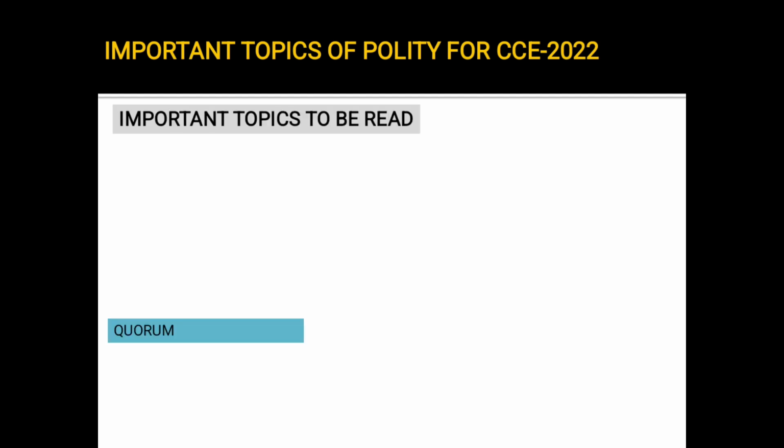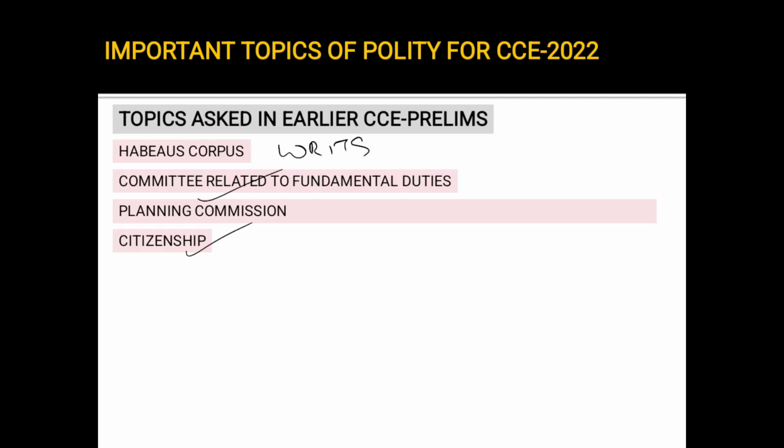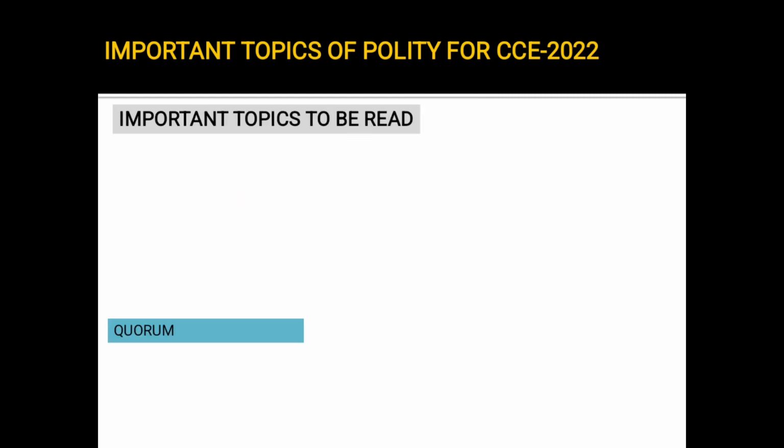These are all important. The topics we have discussed till now are asked in CCE prelims, and you have to mandatorily go through all of them. Make note of all the topics that I have discussed till now. These were asked previously and have a high probability of being asked. We have also analyzed various other question papers asked by APSC and UPSC papers, and we have noted down other important topics for this year's paper, CCE 2022. We have also tried to include certain political topics related to current affairs.